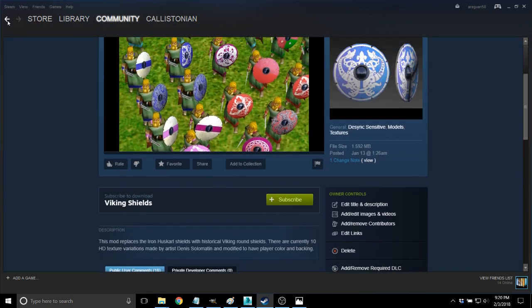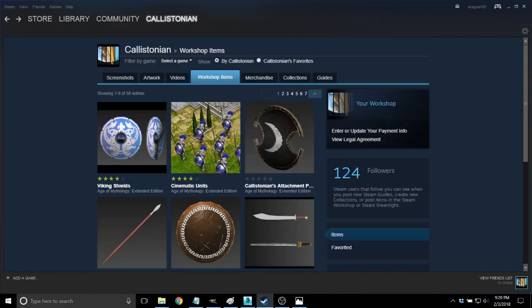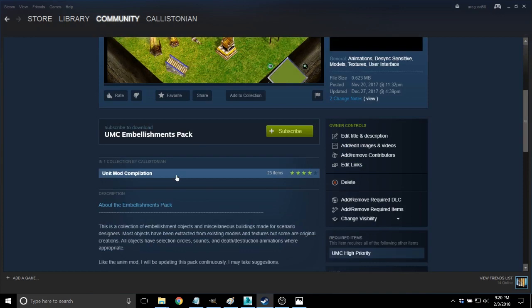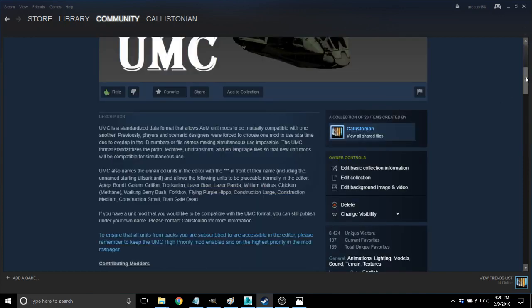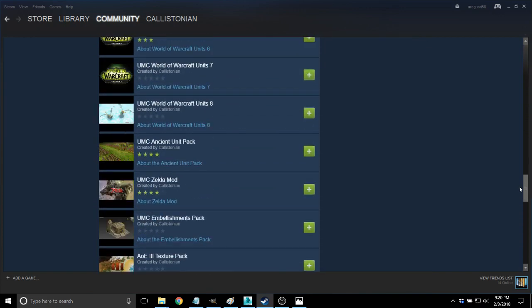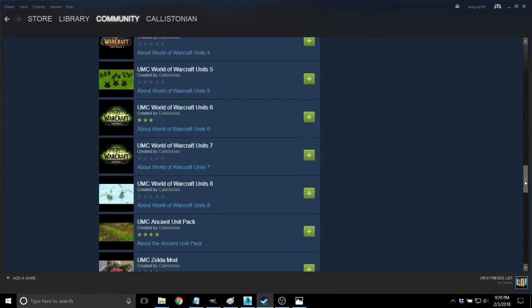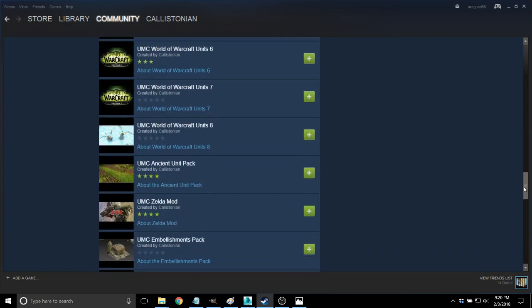So this is not a good example. This is also not a good example. This one, yes. So if you're using something like a UMC pack or something, if you're a scenario designer, you're using one of these mods in this collection, contact me, definitely reach out to me. I will be happy to help you so that I'm not updating my mod to break your scenario.